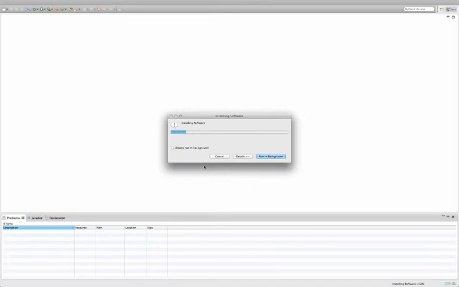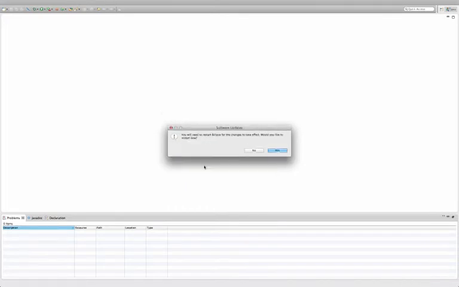The installation process may take up to a minute as there are several update sites that are contacted and dependencies that need to be calculated. When finished, you will be asked to restart Eclipse.